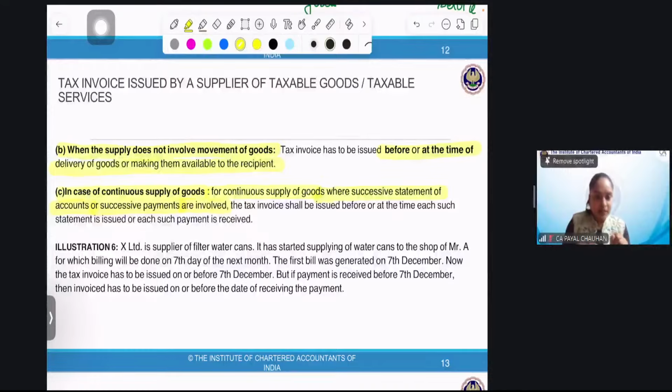Perfect. See, we get a statement now. How much electricity did we consume? And along with that statement, we have invoice. That means invoice was issued either before or at the time of issuing the statement.